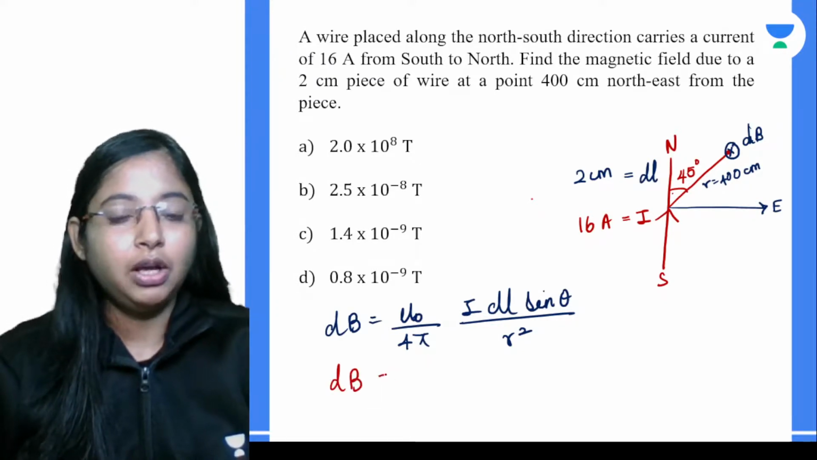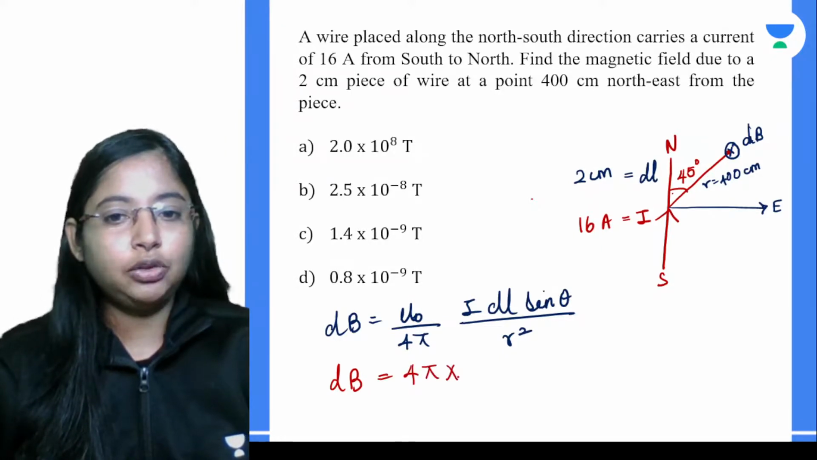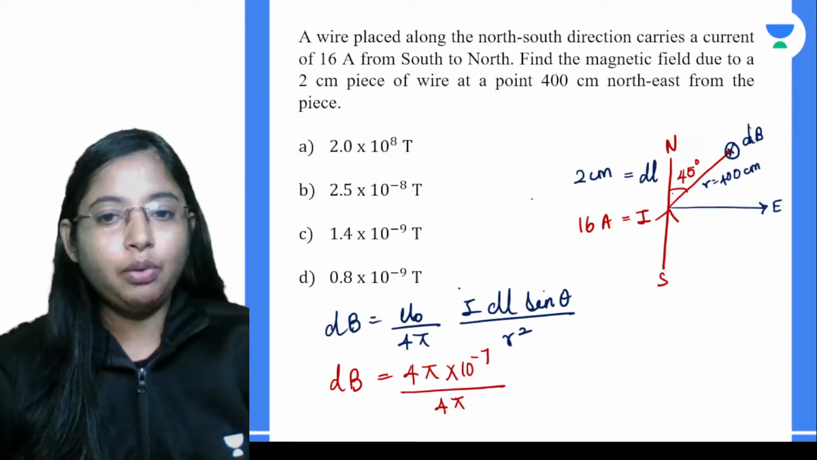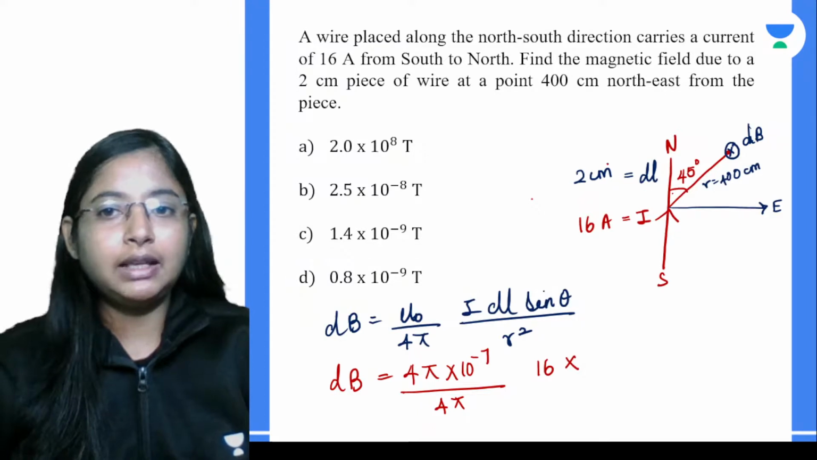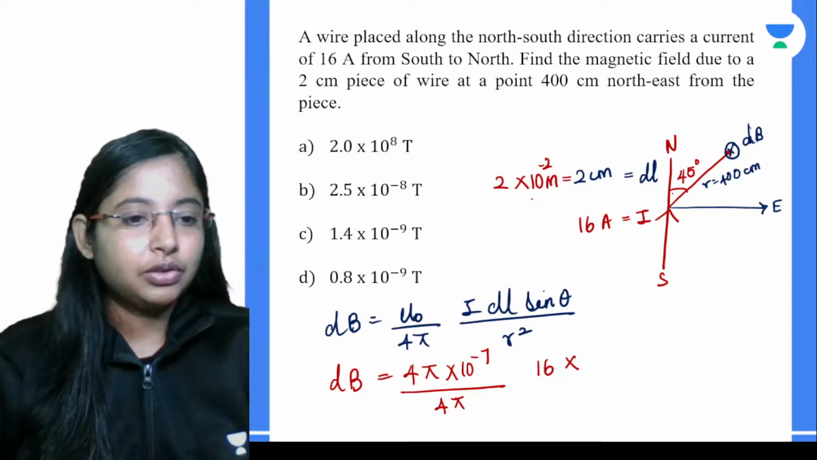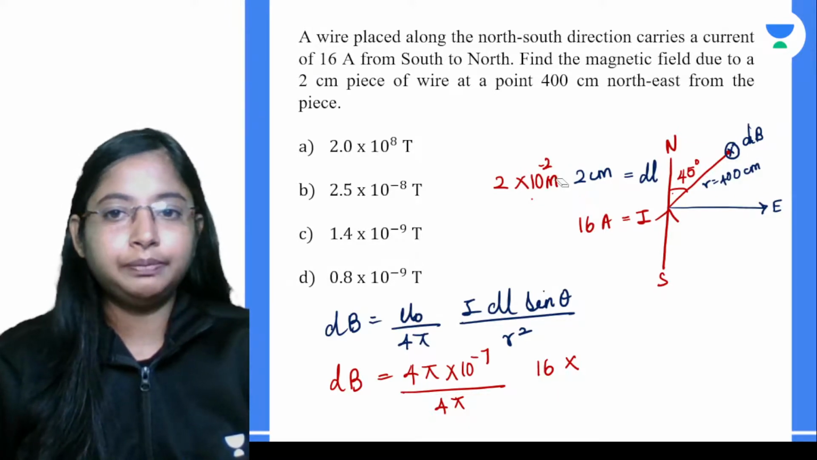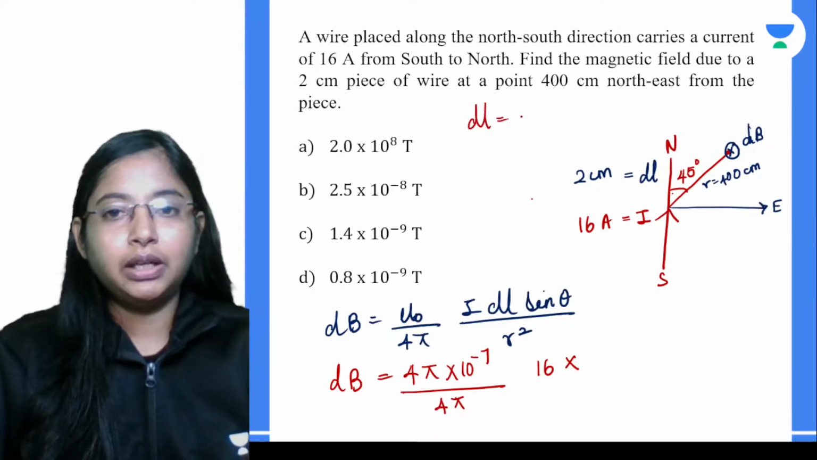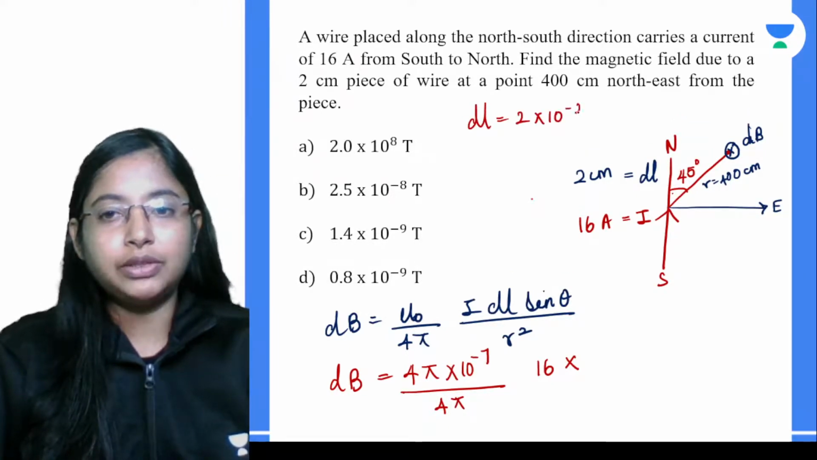Now all we have to do is just substitute here and try to solve. That is very simple. What is mu naught? This is nothing but 4 pi into 10 to the power of minus 7 divided by 4 pi. Okay, what is current? It is 16 amps into dl. dl is given as 2 centimeters. 2 centimeters is nothing but 2 into 10 to the power of minus 2 meters.